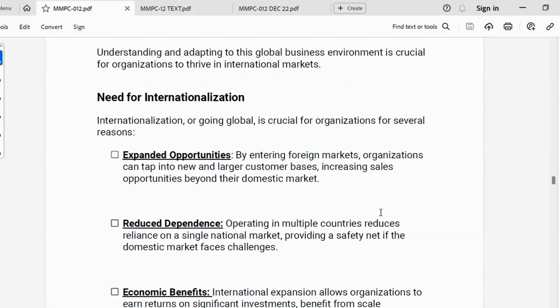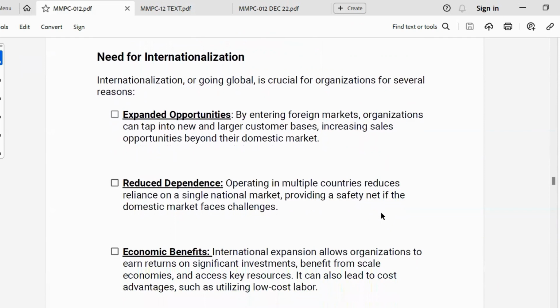And then we can say it also helps to reduce the dependence, okay? So operating in multiple countries will help the organization to reduce the reliance on a single national market. And also it helps the organization to face the challenges that they face in the domestic market, okay? As their activities are extended into the global phase, okay? So it helps to reduce the risk.